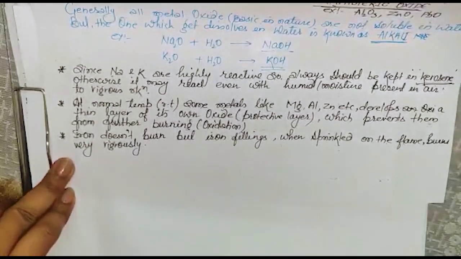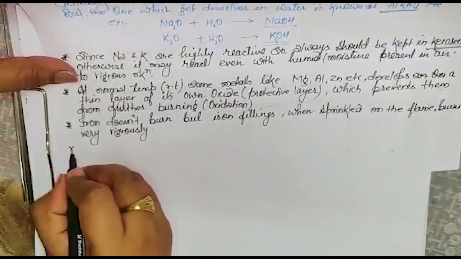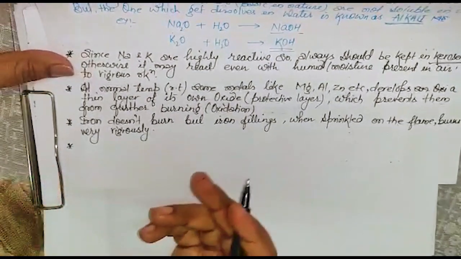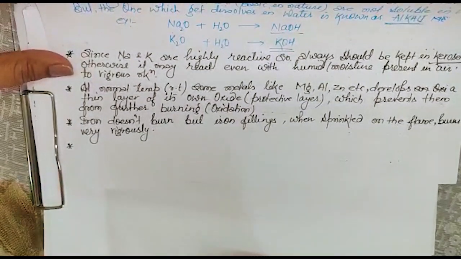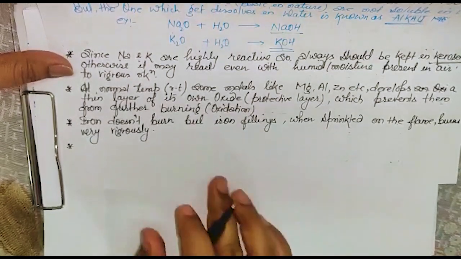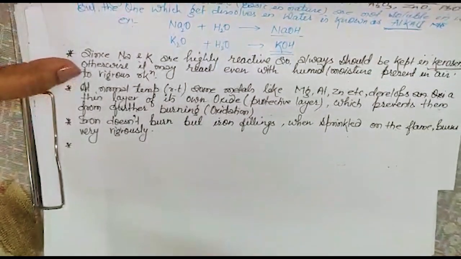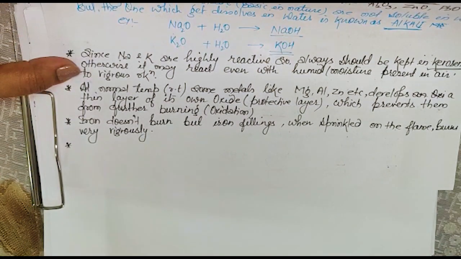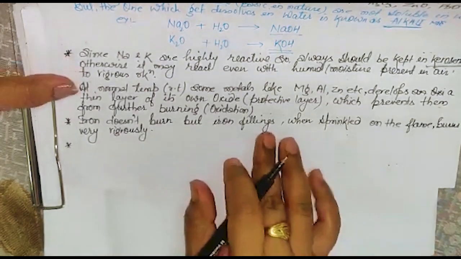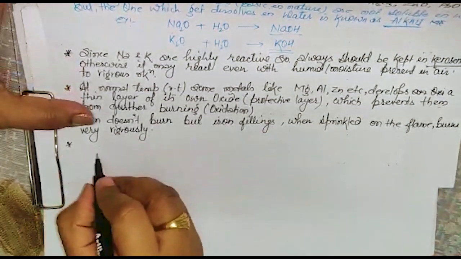Okay. Another point is copper. Normally copper doesn't burn. But if we heat it for a long time, it will develop a black colored layer on itself. It will not burn, it will give you another compound. It just develops a blackish layer, and that blackish layer is of oxide. So let me write this.